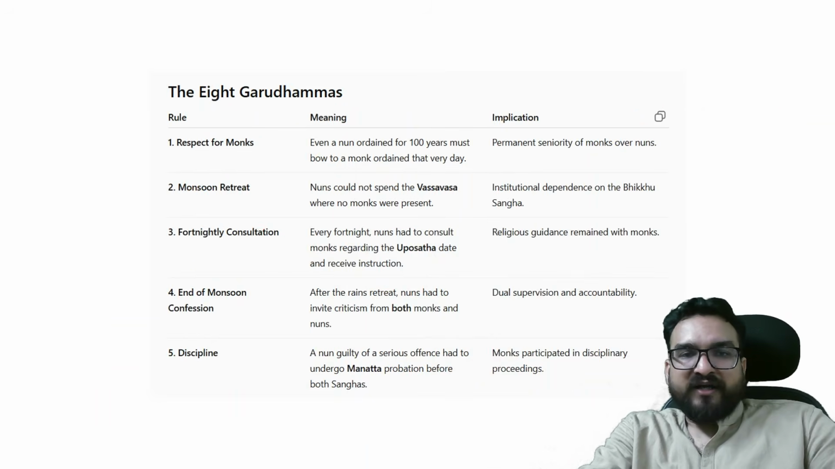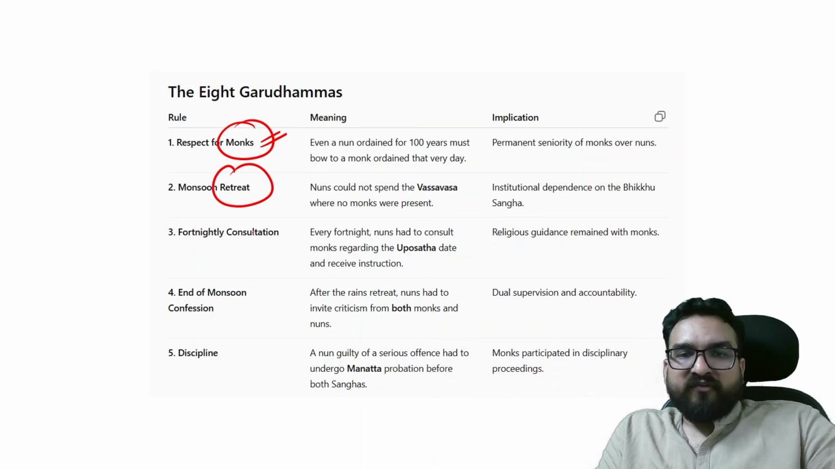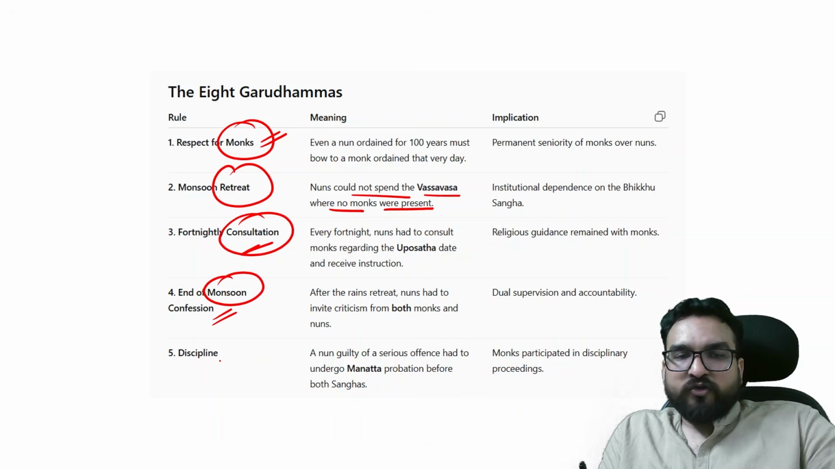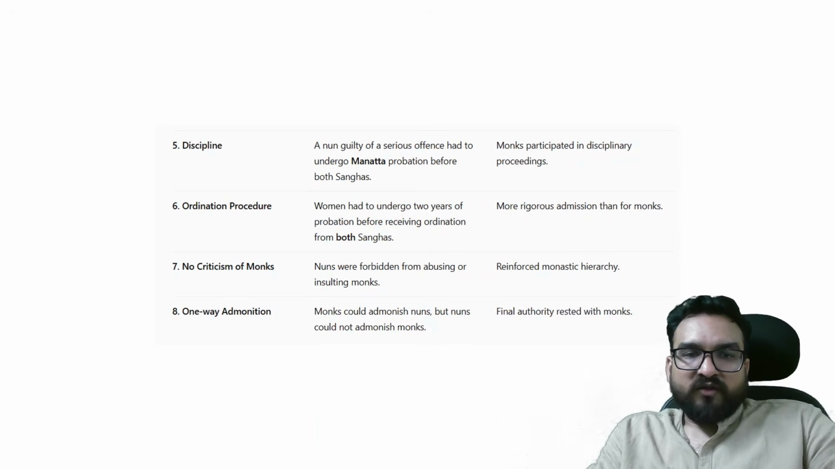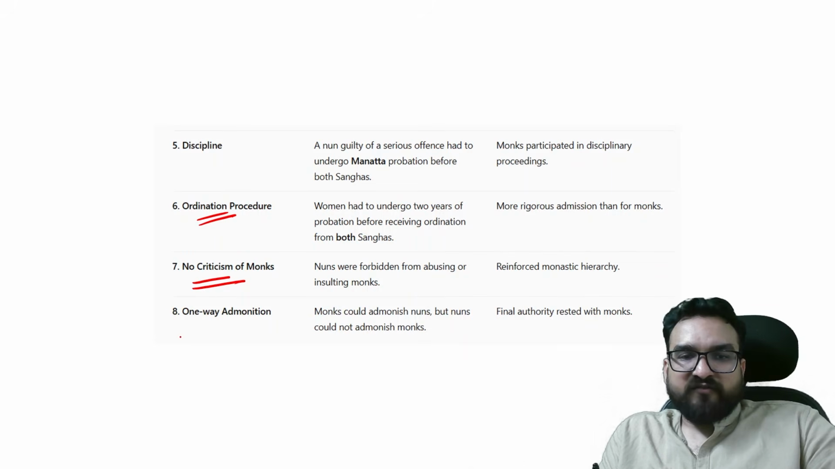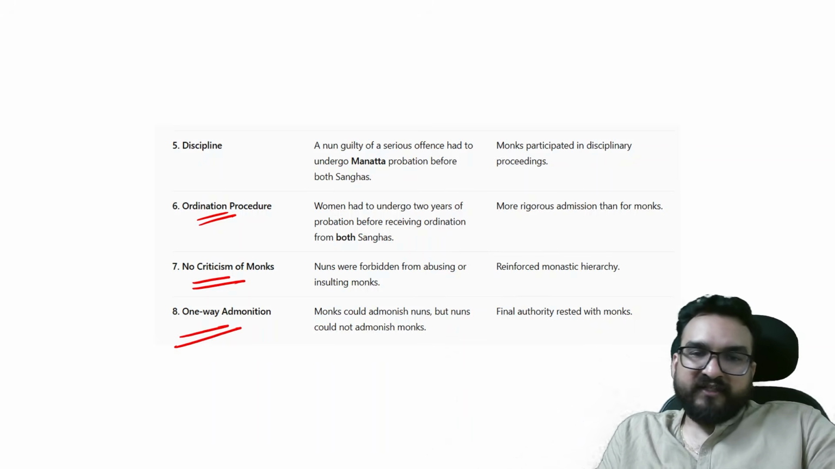These rules have come. Now, what are the 8 Garudhamas? Respect for monks, monsoon retreat, nuns could not spend the Vassa where no monks were present. Fortnightly consultation, end of monsoon confession, right? And discipline you will be finding. Ordination procedure, no criticism of monks, one-way admonition. Means monks could admonish nuns, but nuns could not admonish monks.